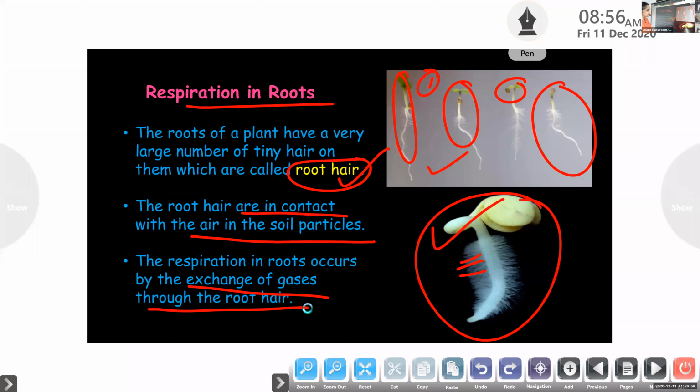Roots are coming out of the seeds during germination. First, it is the roots coming out. Okay, no doubt about it. Don't doubt that one.